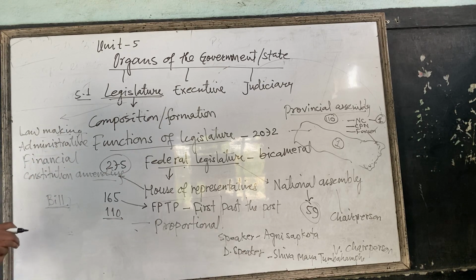Another is the financial function. No tax can be collected, no tax can be imposed on the people or on anything unless there is an approval of the legislative body or the federal legislature. The annual budget is prepared by the finance minister and presented in the legislative assembly, and this budget is discussed by the House of Representatives. When the budget is passed, only then is the annual budget announced in the country. In this way, the financial function is there.